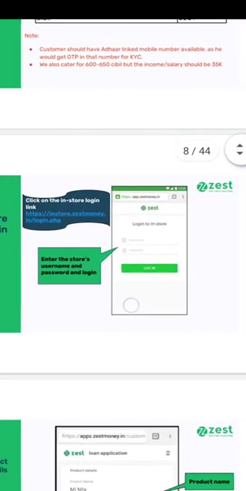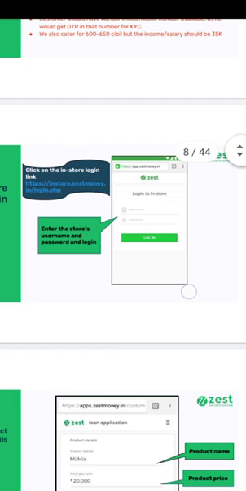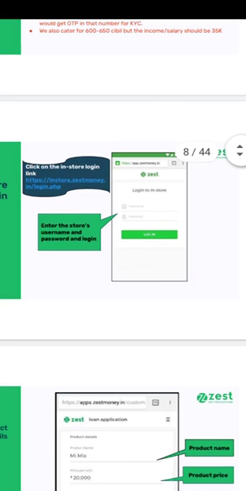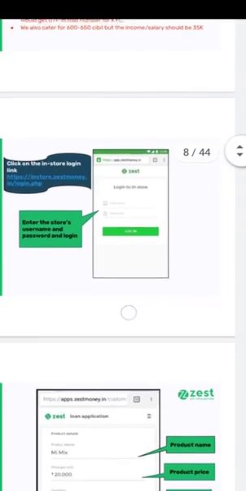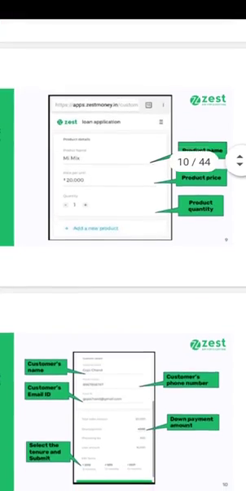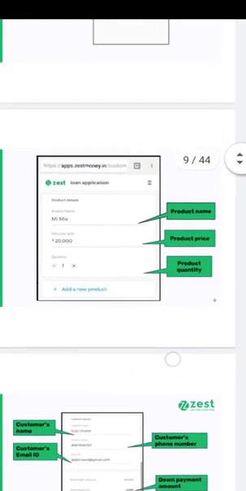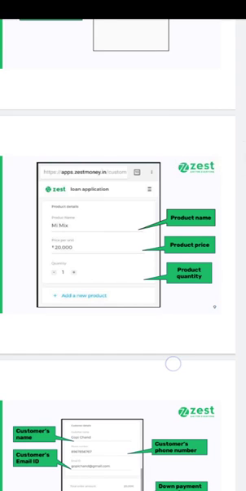Let's check how we can log in to SESMoney. SESMoney will provide a username and password for all dealers. You have to enter the username and password and click login, and then fill up the product details.